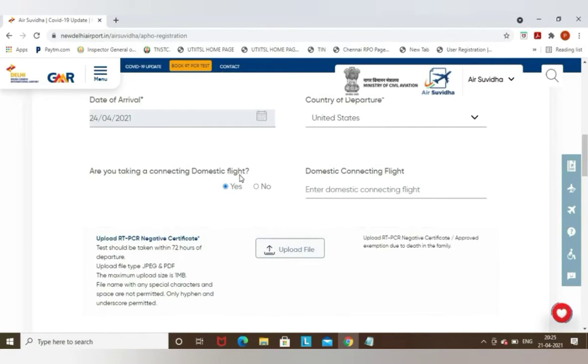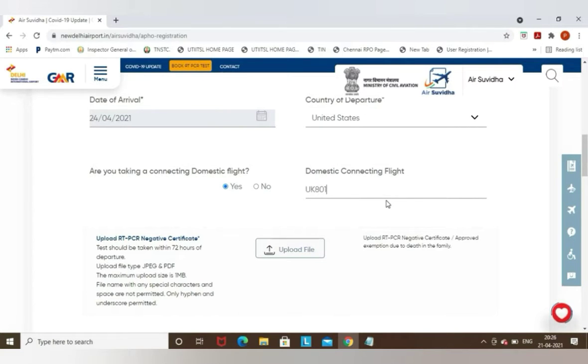Now it is asking, are you taking a connecting domestic flight? If you are coming from US to Delhi and then you are connecting to Chennai, then you need to click the yes option. If you are coming directly to Chennai from US, not via Delhi, then you need to select the no option. You are not taking any connecting flight.